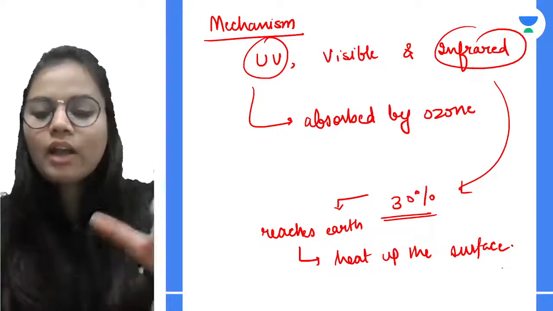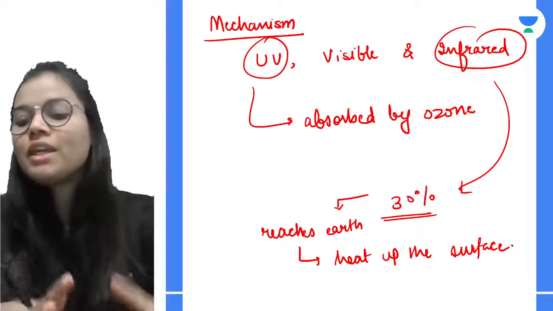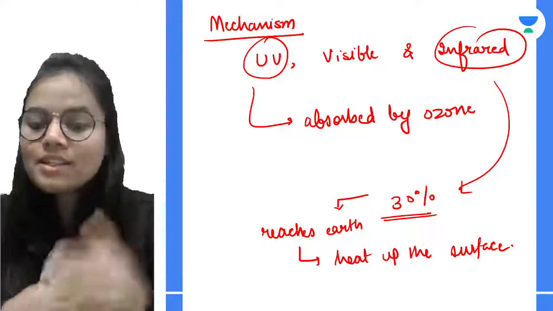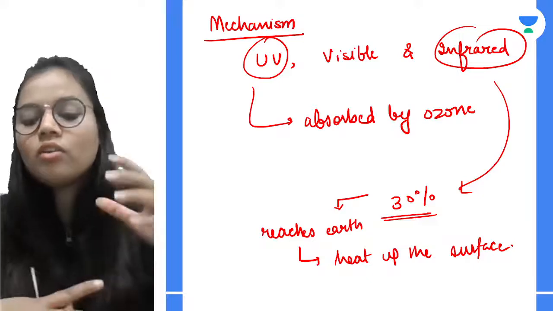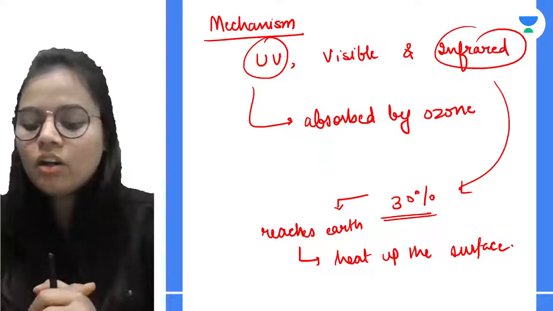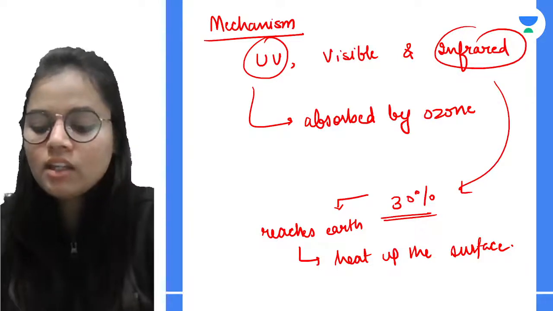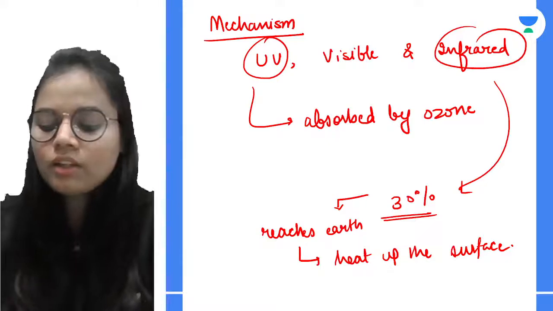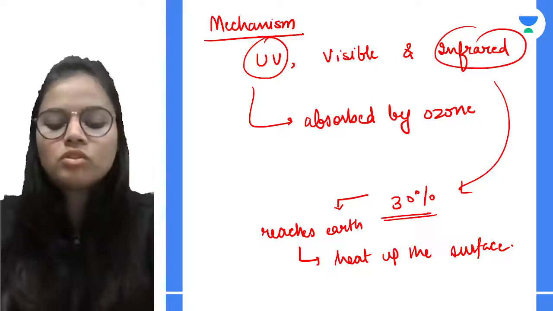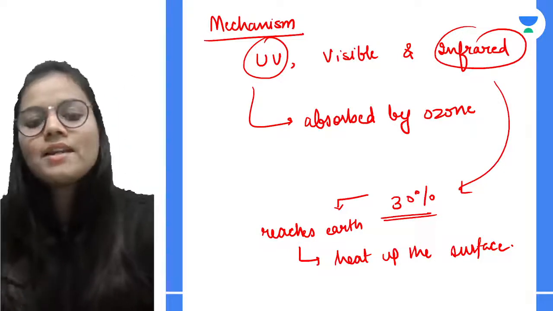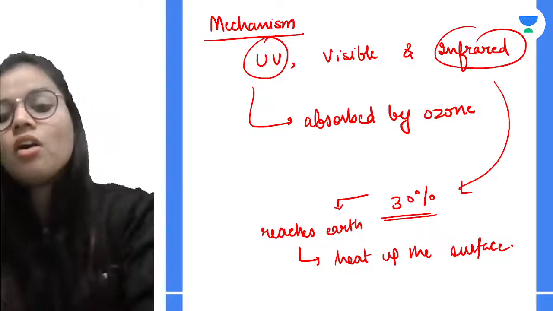Now what happens? Since the surface is now heated, the Earth became hot, and since it became hot, it will start to emit radiation. These radiations are emitted with less energy, and therefore longer wavelength. Now some of the infrared radiations are able to pass through the atmosphere and go out, and some radiations remain on the Earth because they are absorbed by carbon dioxide.